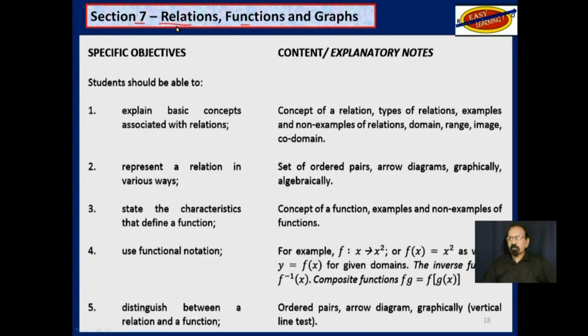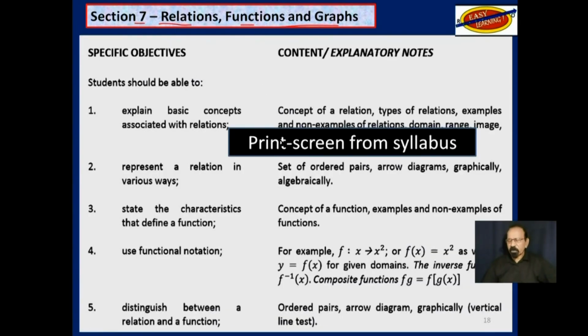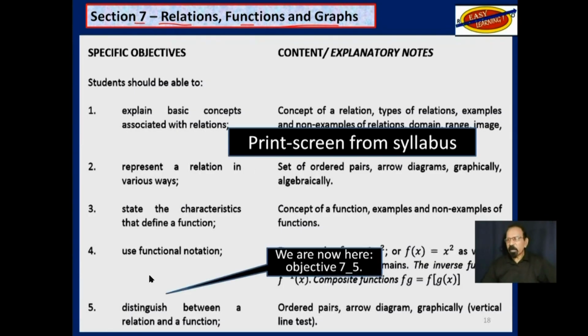Section 7, Relations, Functions, and Graphs. This is a print screen from your syllabus. We are now here, Objective 5. We'll get back to that after we take an overview of the rest of this section.